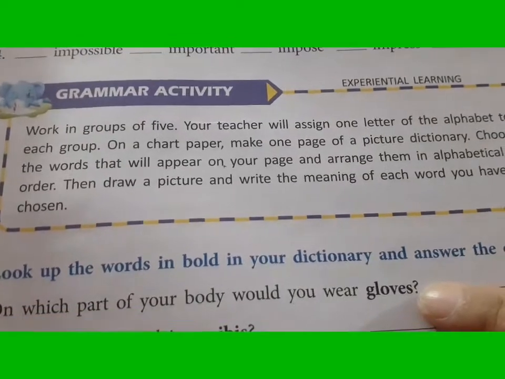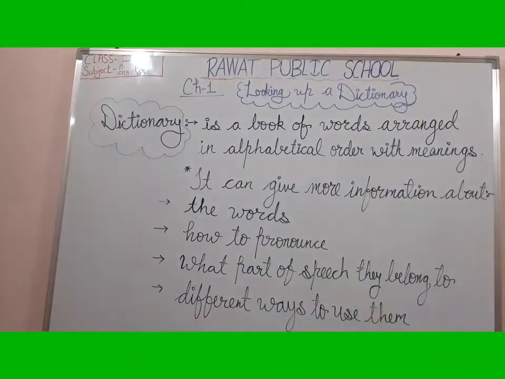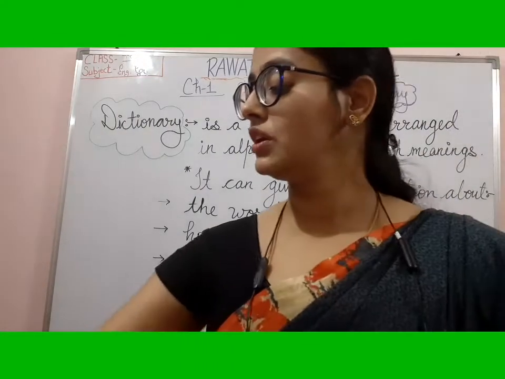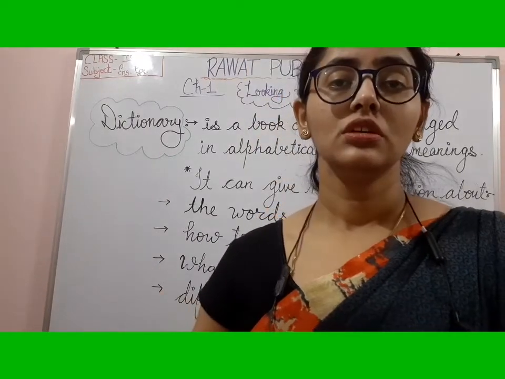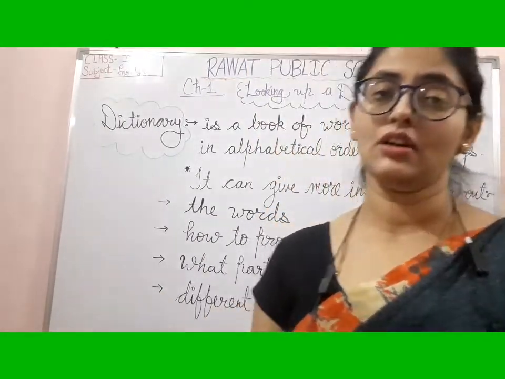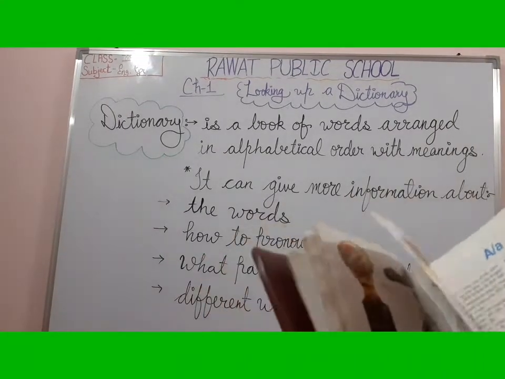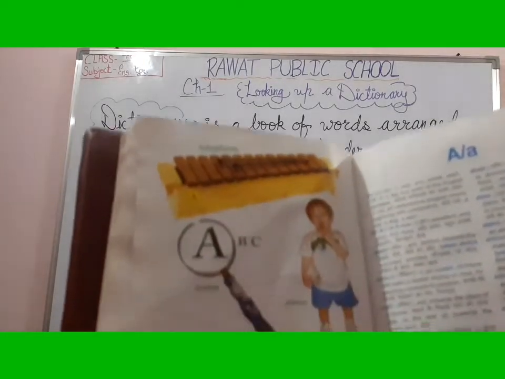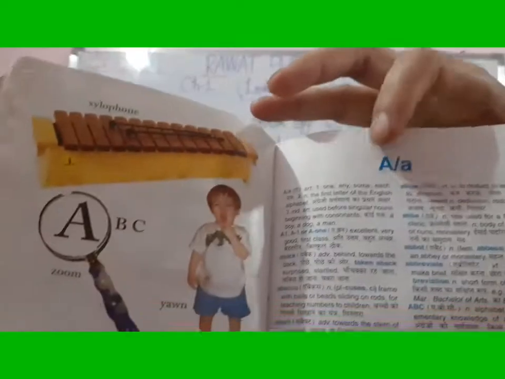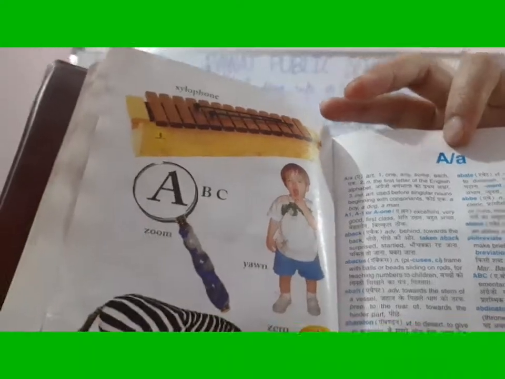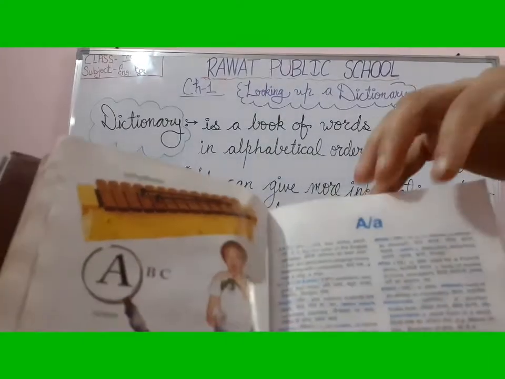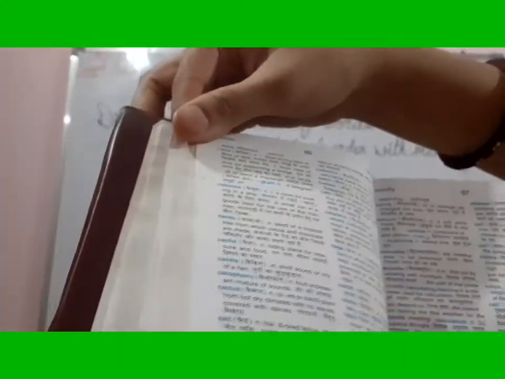Gloves. Now we have to find what gloves are and where we use them, which part of the body we use gloves on. For that, at first we will open the dictionary, and as I said, it is arranged in alphabetical order. So the first letter here is A, but we have to find G. So we have to just turn like this.